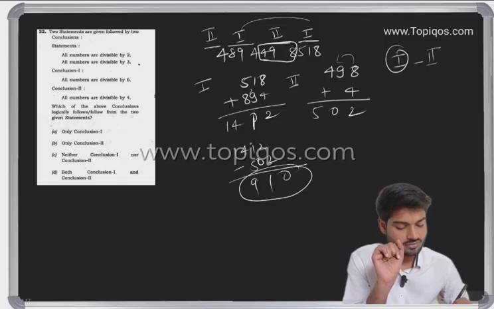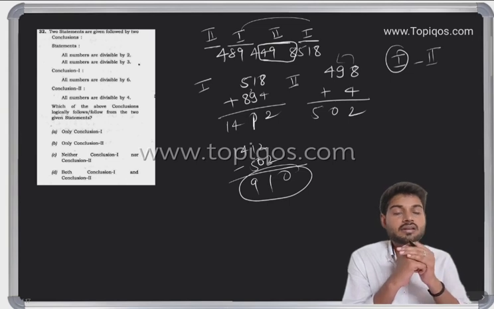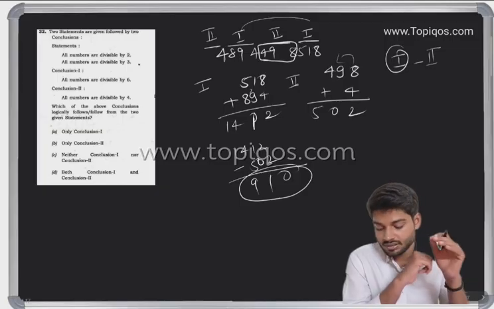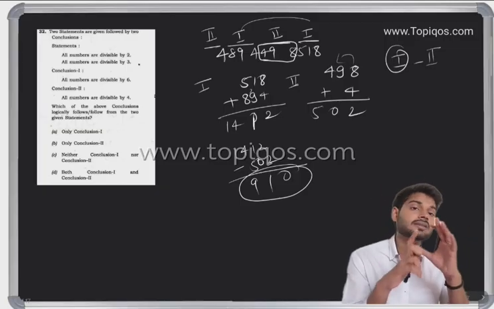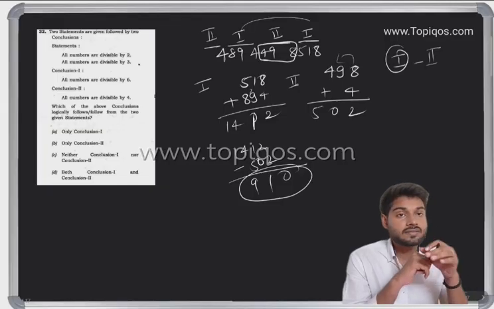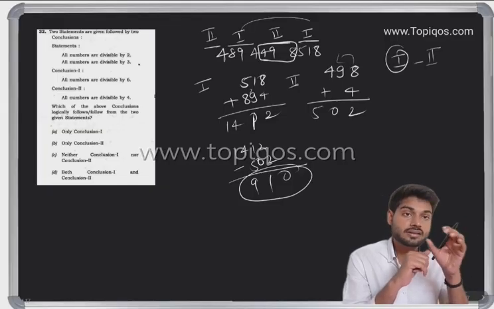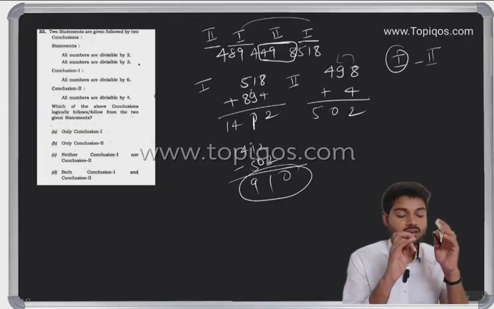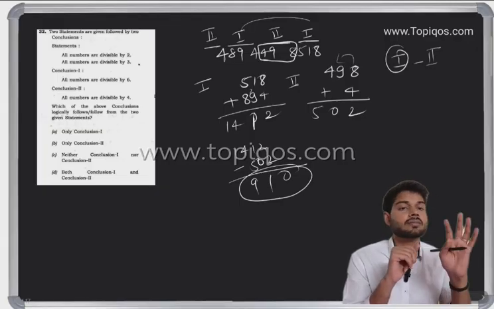So 910, whether it is divisible by 7 or not. If it is divided by 7, yes, then the number is divisible by 7. If this number is divisible by 11, then the original is also divisible by 11. And if it is divisible by 13, then the number is going to be divisible by 13. So in all three conditions it works.